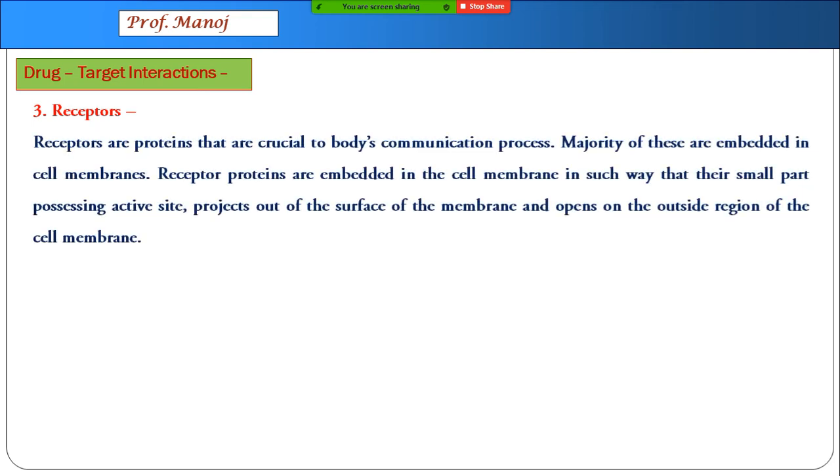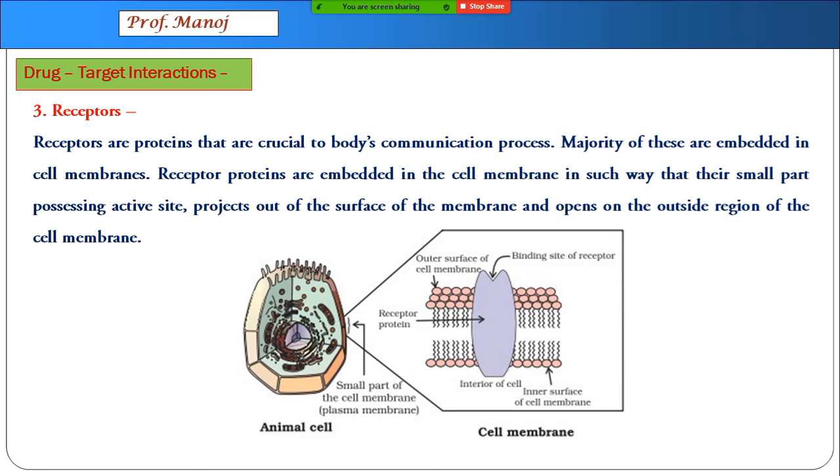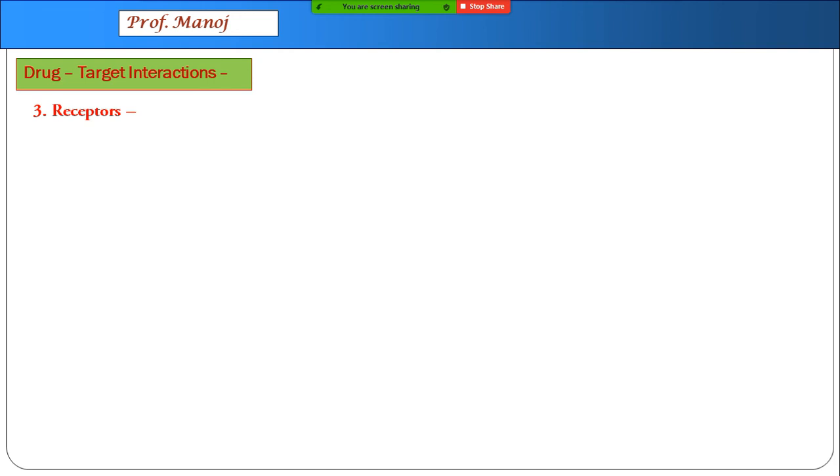Next is receptors. Receptors are basically protein molecules which are present embedded in the cell membrane, and they function as a communication device between incoming chemicals and cells.